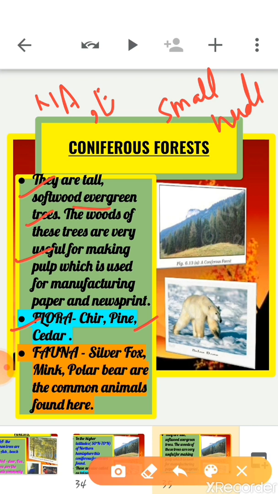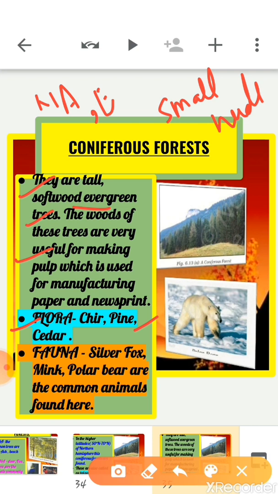They are also called taiga. Taiga means pure or untouched in the Russian language. They are also found in the higher altitudes on the high mountains. In this forest, trees are tall and straight with small needle-like leaves.